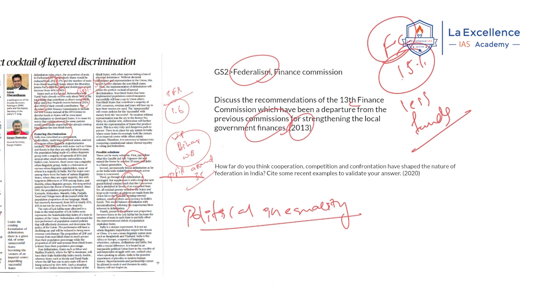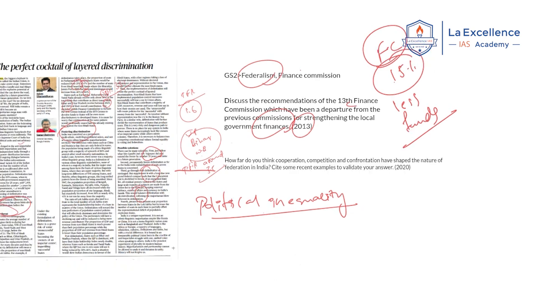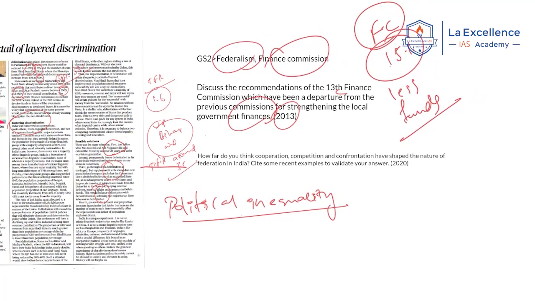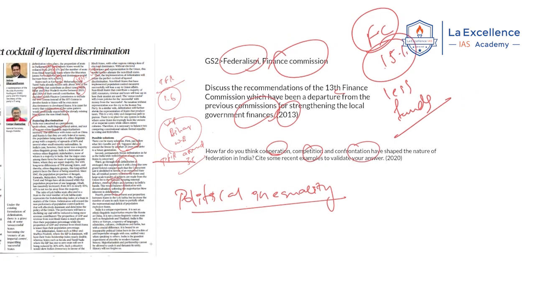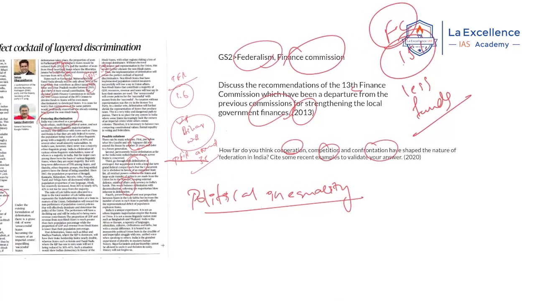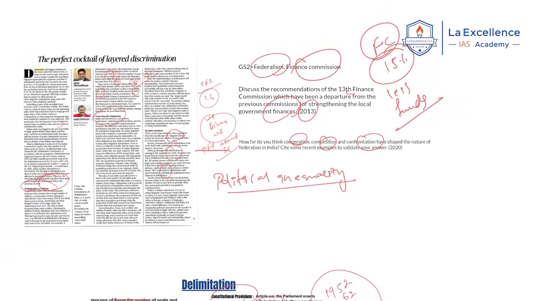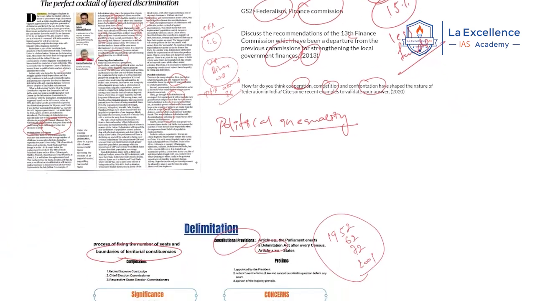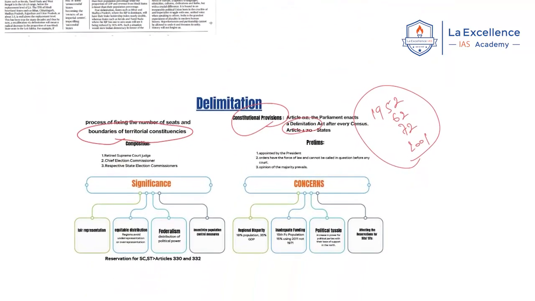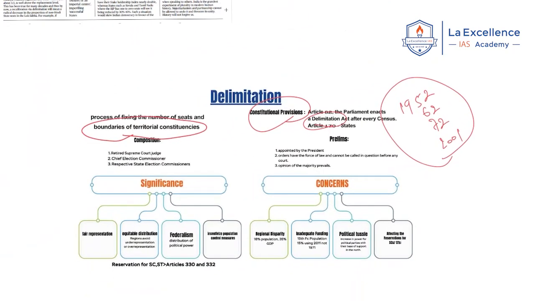Another important thing is that if you see a previous year question from 2020, it is asking how far do you think cooperation, competition, and confrontation have shaped the nature of federalism in India? This issue of delimitation can be seen as a confrontation and competition from that angle as well. So, this topic is very important. In this context, we understand certain important things about the delimitation process.